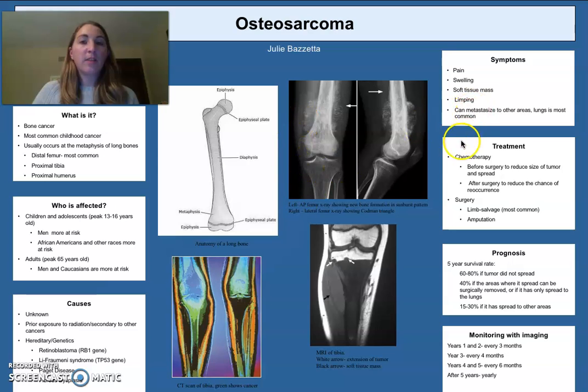Some symptoms of osteosarcoma include pain for several weeks to months and limited mobility in that joint. There can be swelling and soft tissue mass, especially if the tumor has been growing for a very long time. If the tumor is located in the lower extremity, patients could be limping because of the limited mobility. Osteosarcoma can spread or metastasize to other areas, with the lungs being the most common.